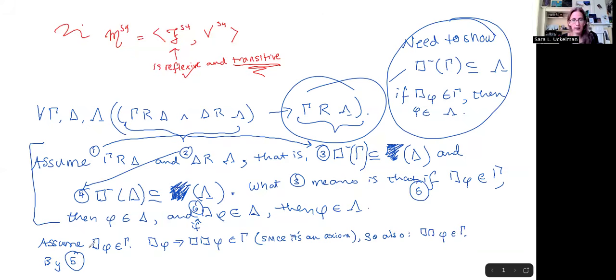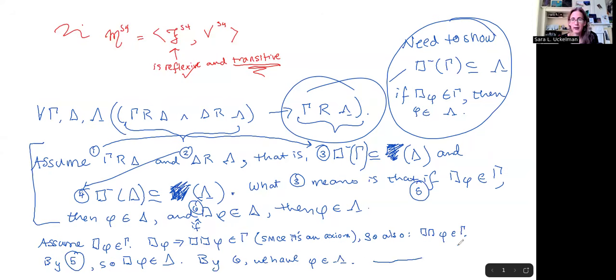Well, box phi is in gamma, so this means box phi is in delta. But 6 says if you've got a box formula in delta, then take off a box. The remaining thing is in lambda. We have that since box phi is in delta, we have that phi is in lambda.